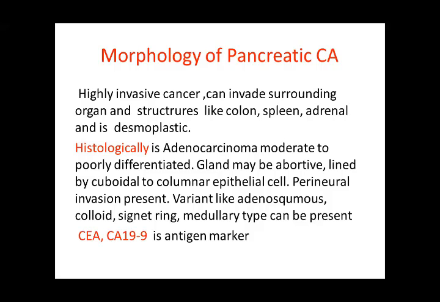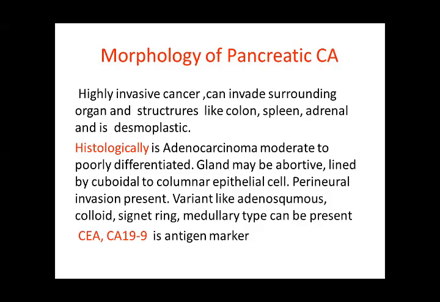The histological change is adenocarcinoma, moderate to poorly differentiated. The glands may be abortive, lined by cuboidal to columnar epithelial cells, and perineural invasion is present. Variants like adenosquamous, colloid, signet ring, and medullary type are present. So this is the histology, and above is the morphology.